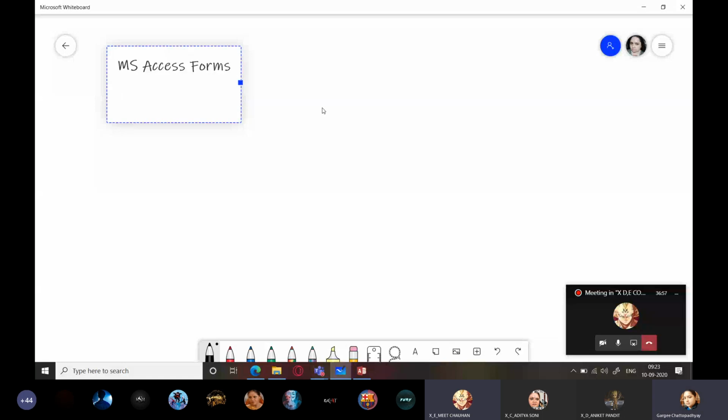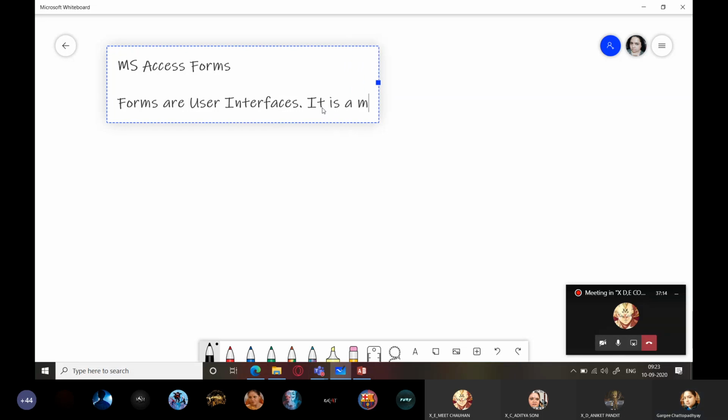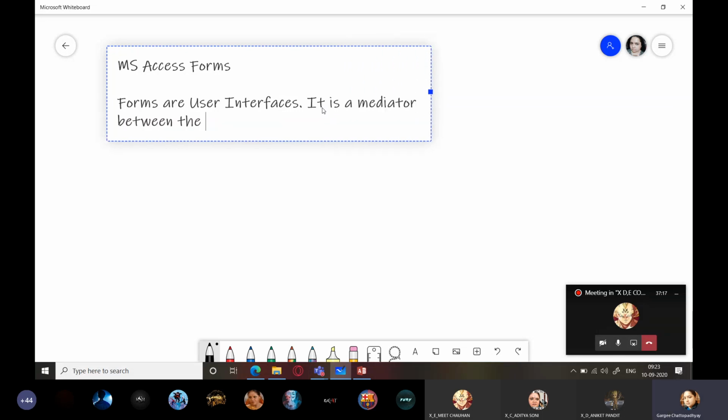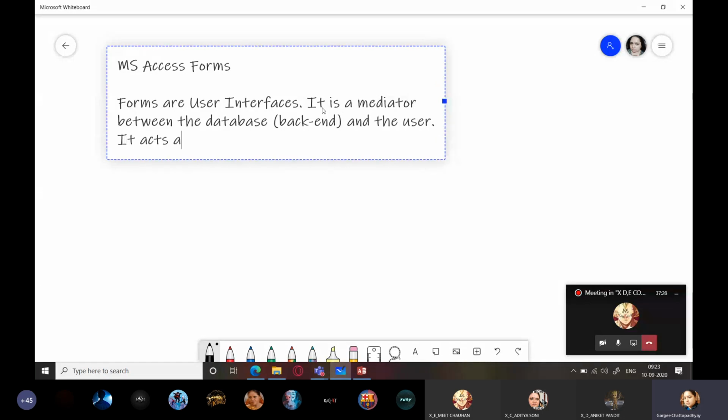So MS Access forms. Forms are user interfaces. What are user interfaces? It is a connection or a junction point between the user and the database. It is a mediator between the database, that is your backend, and the user. It acts as a front end for the backend.